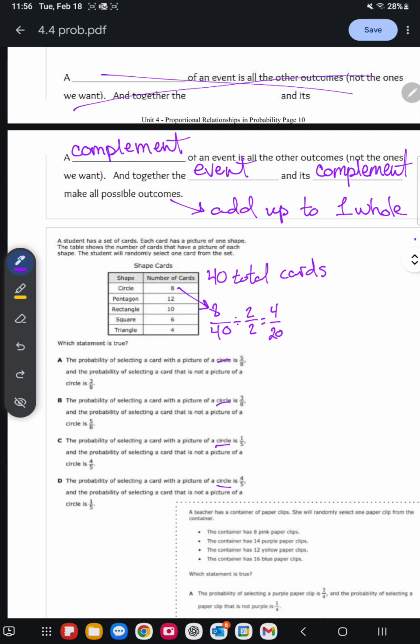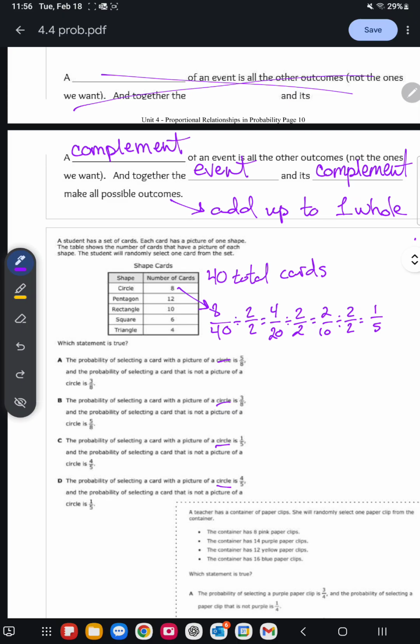Again, 4 and 20 are even, so we could again divide both the numerator and the denominator by 2. Again, even, divide both by 2, and we get 1/5. If you had noticed that 8 is divisible by 8, 40 is also divisible by 8. If you had divided them by 8, we would have gotten 1/5 as well.